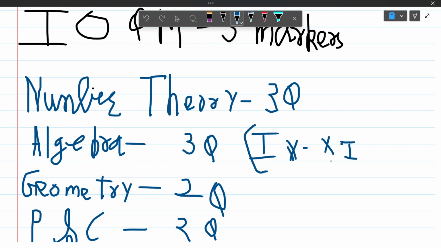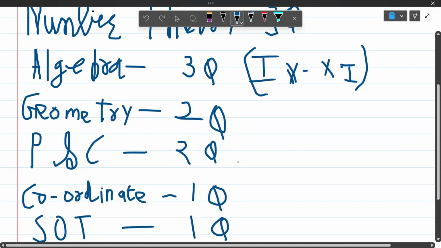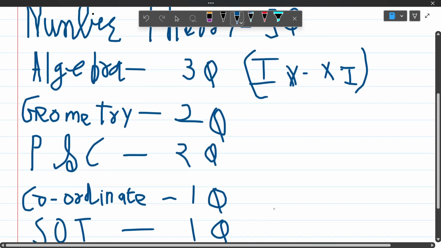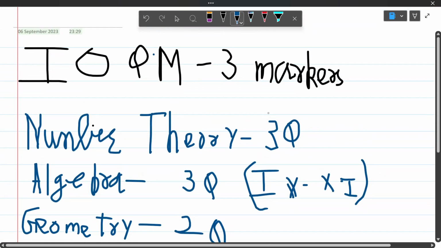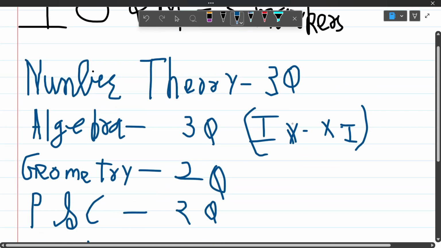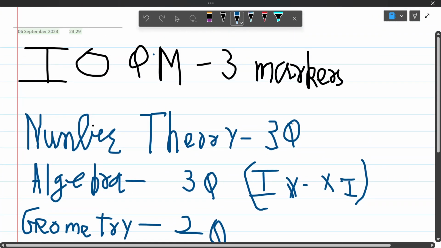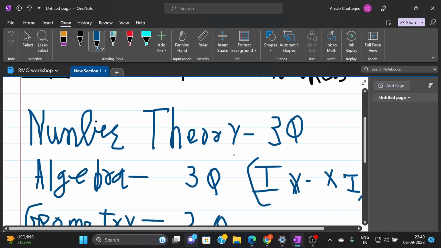It could have been more neutralized by not giving questions from coordinate geometry, SOT, or binomial theorem, because these are JEE topics not suitable for a 9-10 student. But this was the overall analysis of IOQM 3 markers, and now I will start posting the solutions. Thank you for your precious time.